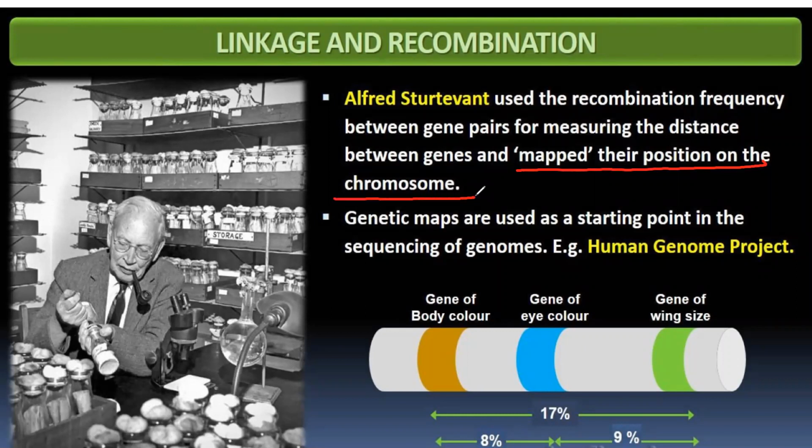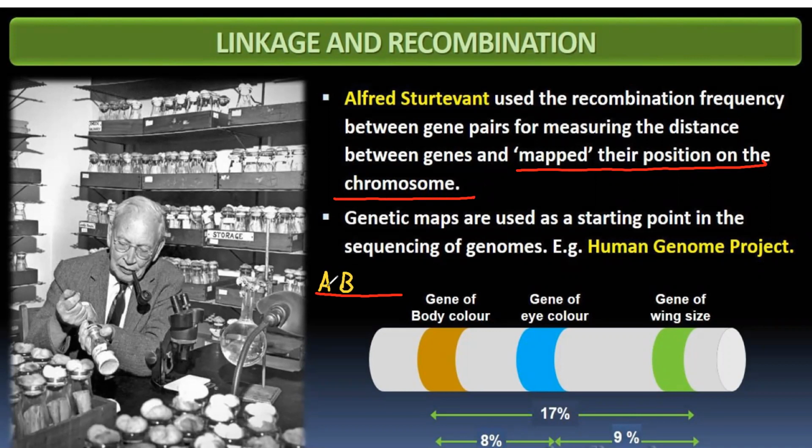It's very simple. How is it simple? If the recombination between two genes is less, that means both genes are located near each other. For example, A, B and C. Let's say the recombination between A and B is very less.